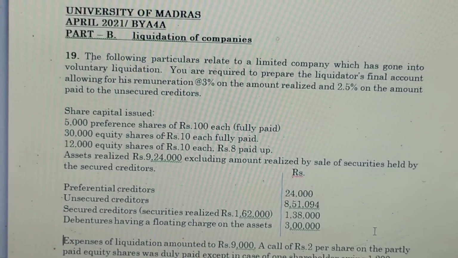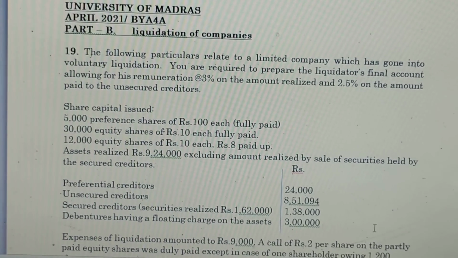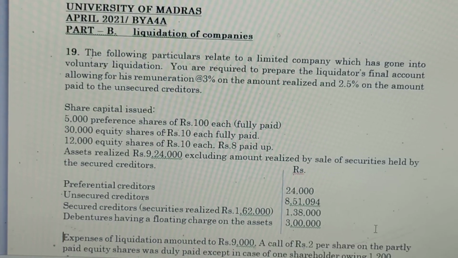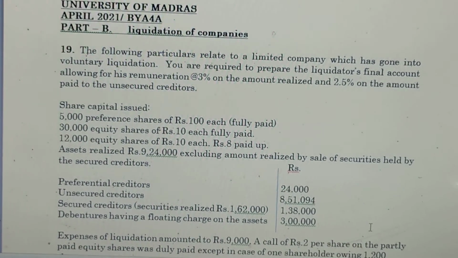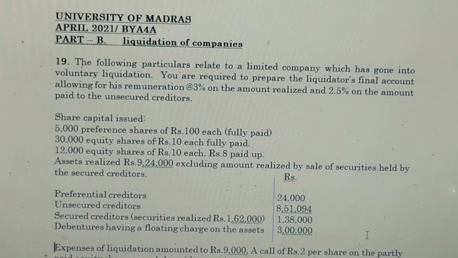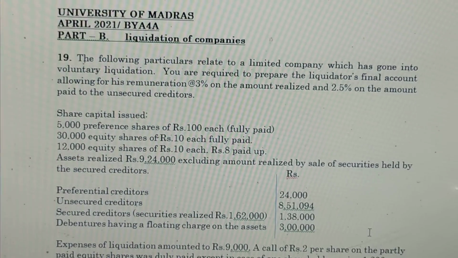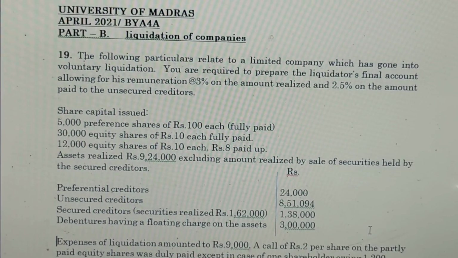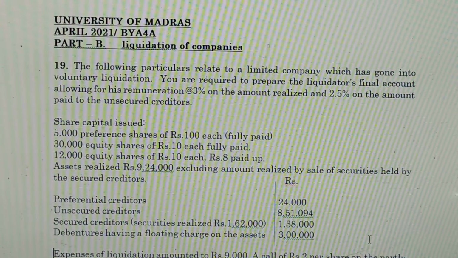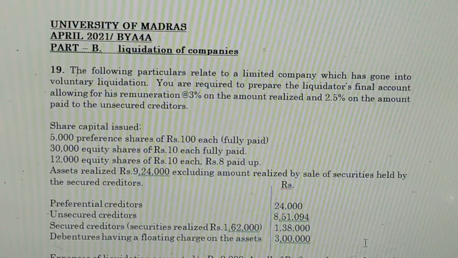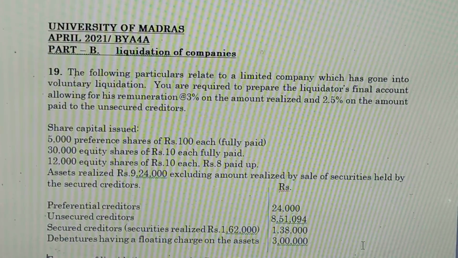The following particulars relate to a limited company which has gone into voluntary liquidation. You are required to prepare the liquidator's final account allowing for his remuneration at 3% on the amount realized and 2.5% on the amount paid to unsecured creditors. Share capital: 5,000 preference shares of rupees 100 each fully paid, 30,000 equity shares of rupees 10 each fully paid, 12,000 equity shares of rupees 10 each, but 8 rupees paid up.